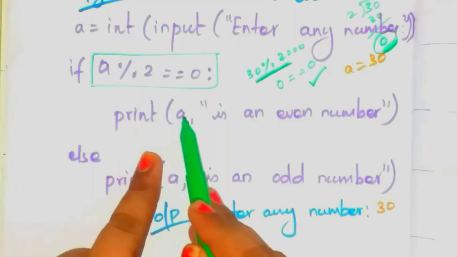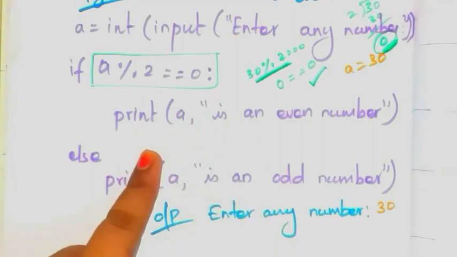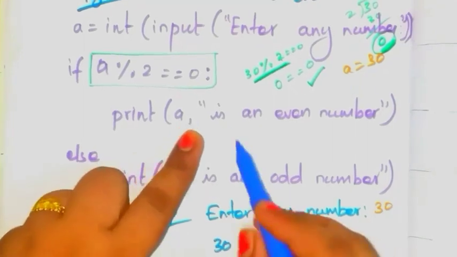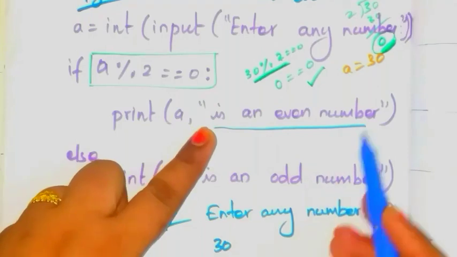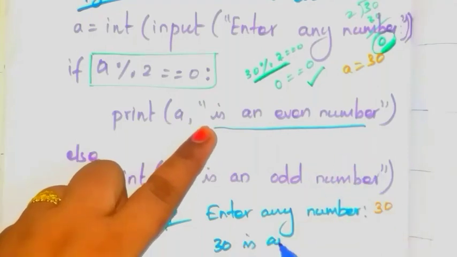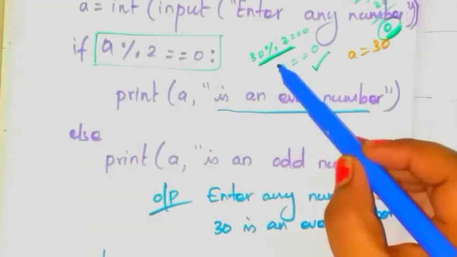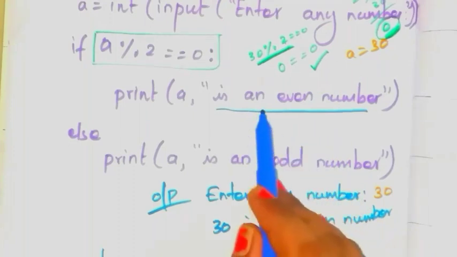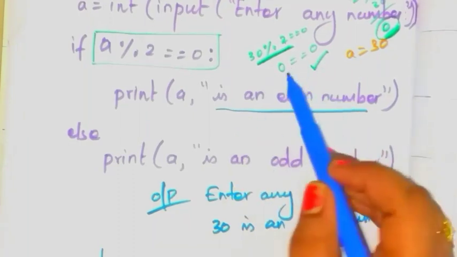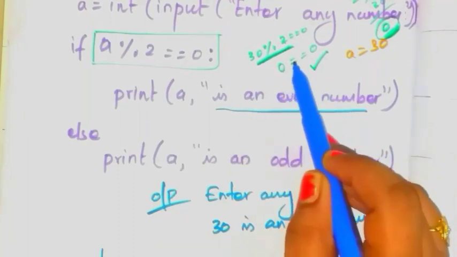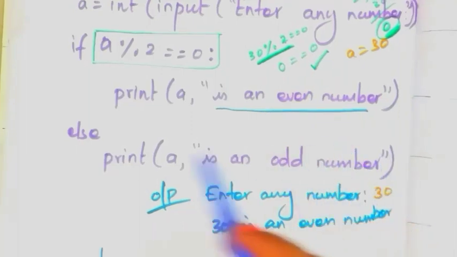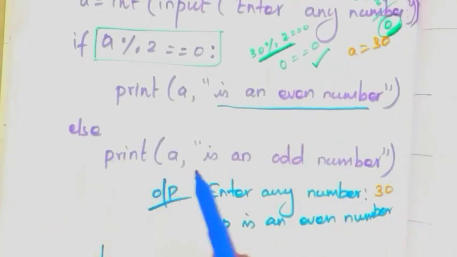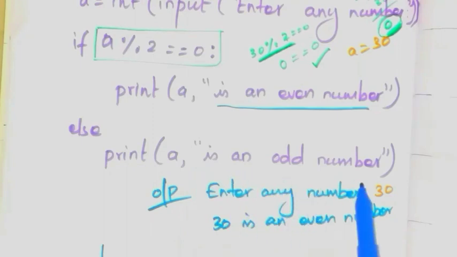A means what? Variable. Value of A is what? 30. So write here 30. Next write this whole string is an even number. If that remainder value is equal to 0, then that number is called what? Even number. If that remainder value is not equal to 0, then you have to execute the else part. Okay. That is A is an odd number.